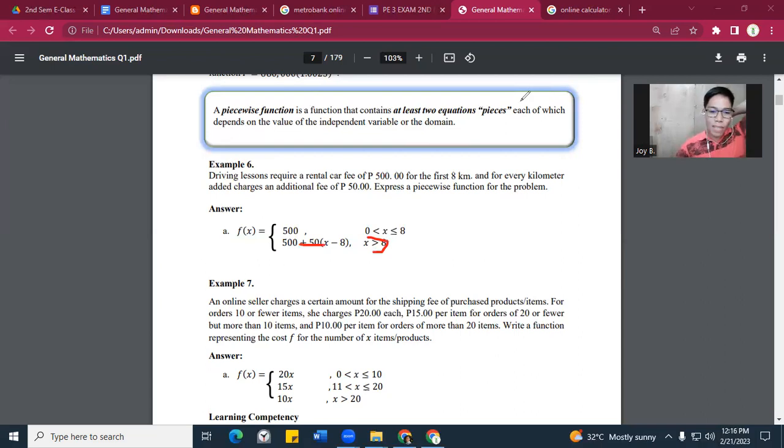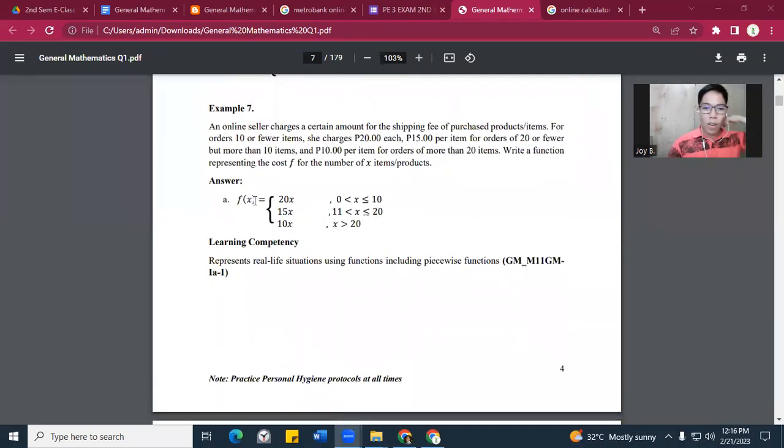Okay, nakuha. Now, lipat naman tayo sa ating example number 7. We have an online seller who charges a certain amount for the shipping fee of purchased products or items: 20 pesos for orders of 10 or fewer items, 15 pesos per item for orders of 20 or fewer, but more than 10 items, and 10 pesos per item for more than 20 items. To make it understandable, an online seller charges a certain amount for the shipping fee. For example, I am selling mango.